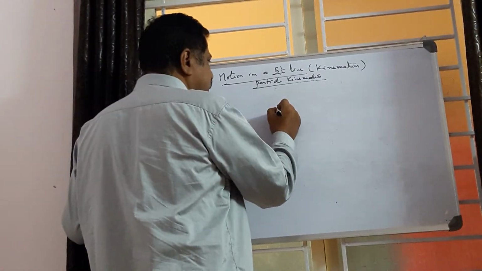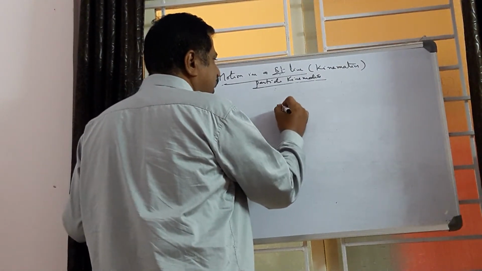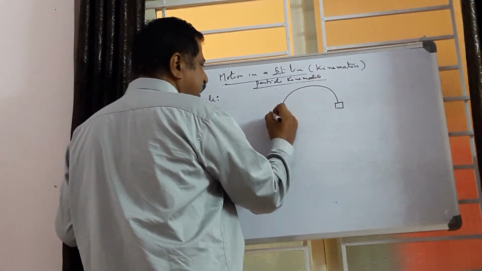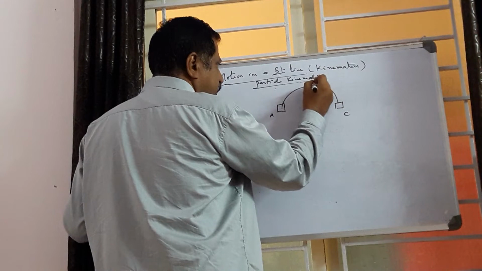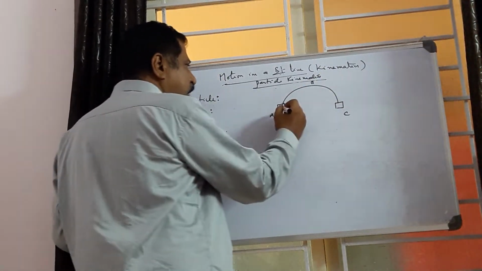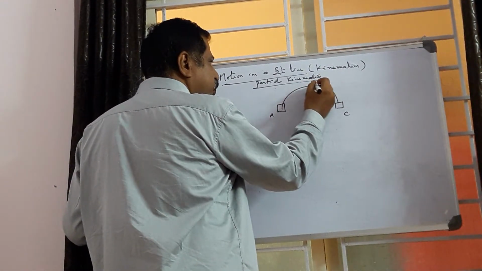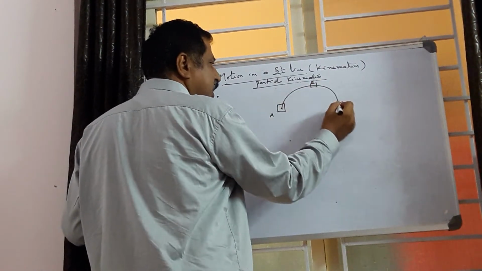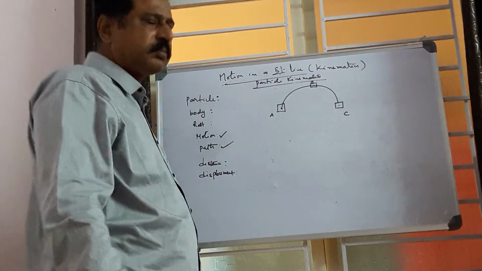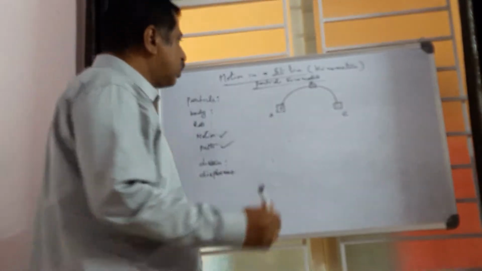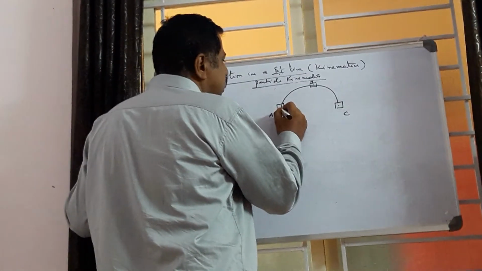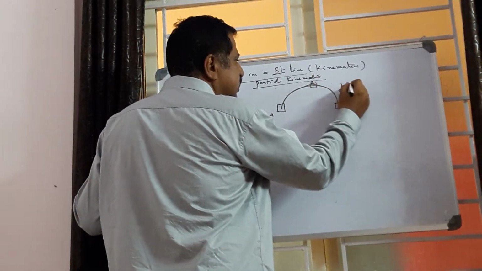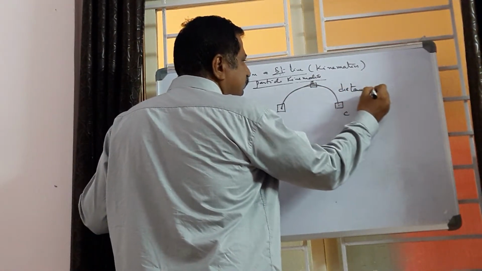Here, distance: if a body traveled like this, A, B, C are the successive positions of a body, initially at this position and then at this position. This total length of the path is called distance. Delta S, I say.